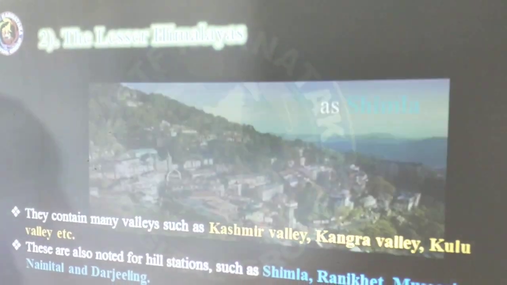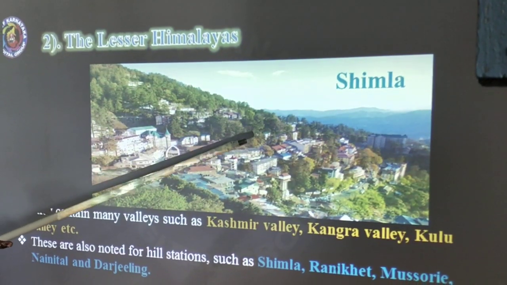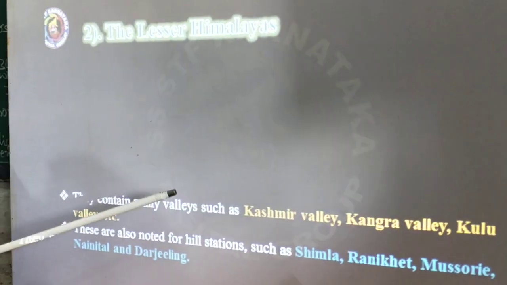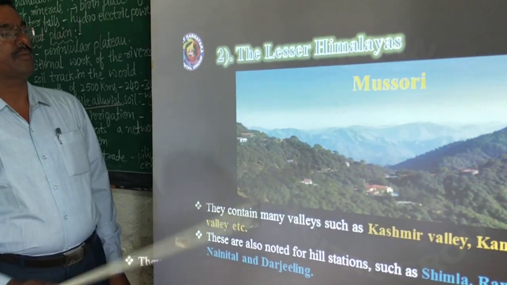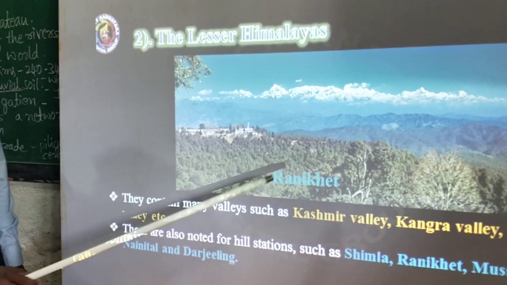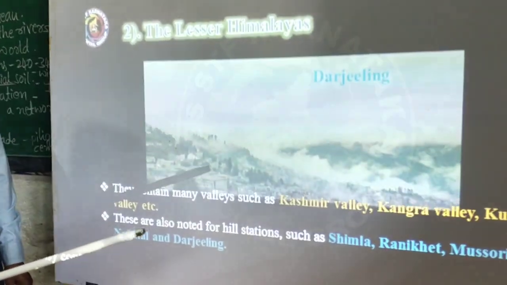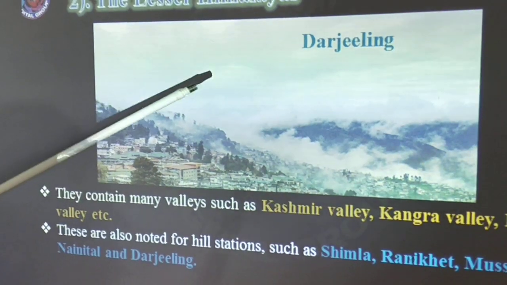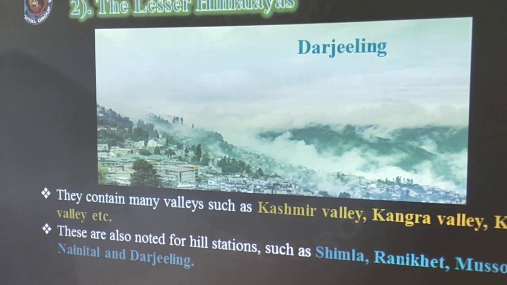Lesser Himalayas consist of many hill stations. Number one, Shimla, so beautiful. Second one, Mussoorie. Third one, Nainital. Next one, Ranikhet. Next one, Darjeeling. So these are the hill stations of Lesser Himalayas.